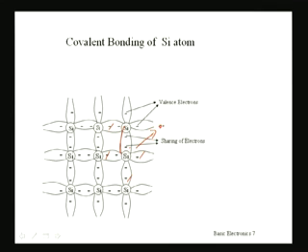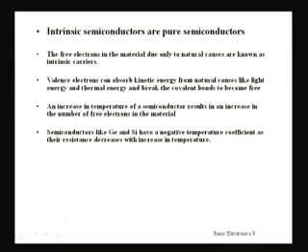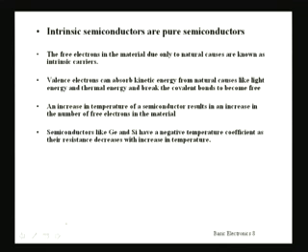These covalent bonds will be broken in order for electrons to become free. One electron will become free when it absorbs kinetic energy from either the surrounding or any light falling on it. Now an increase in temperature is naturally the reason for more conductivity in semiconductors. An increase in temperature of a semiconductor results in an increase in the number of free electrons in the material, so they become more and more conductive. Even though they may not be so conducting at a certain temperature, if we increase the temperature, they will absorb more kinetic energy and become more conducting.